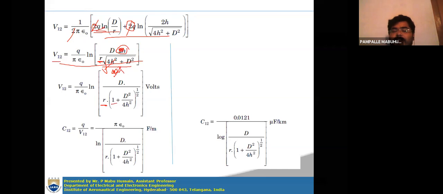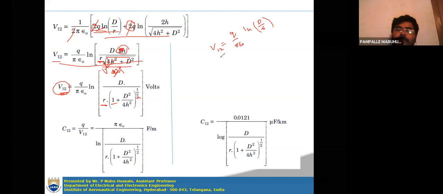So now (d square by 4h square) whole to the power of 1 by 2. Instead of square root, we represented it with whole to the power of 1 by 2. So this is about the potential difference between the conductors 1 and 2. Now if you observe the case without considering the effect of air, this V12 value is q by pi epsilon naught ln d by r, you are getting d by r.